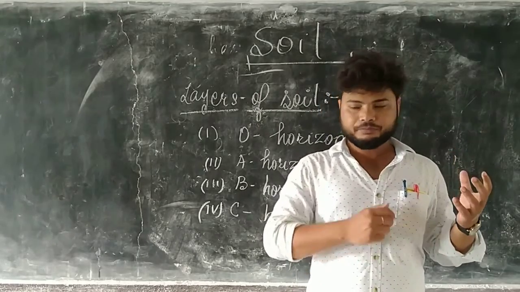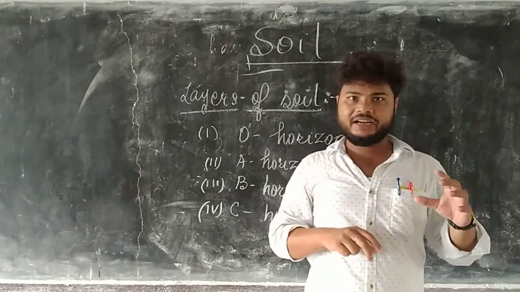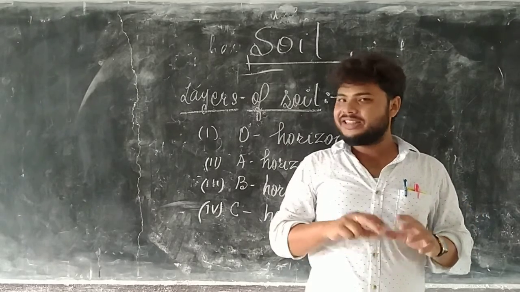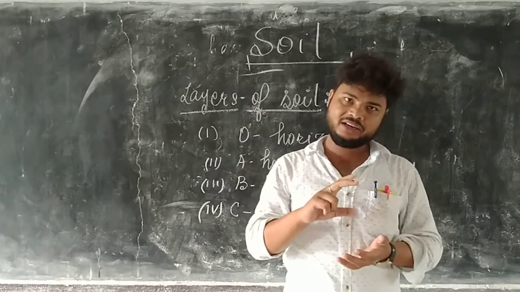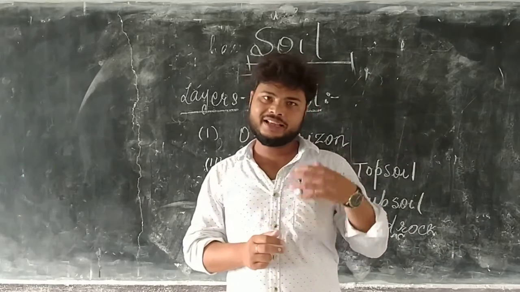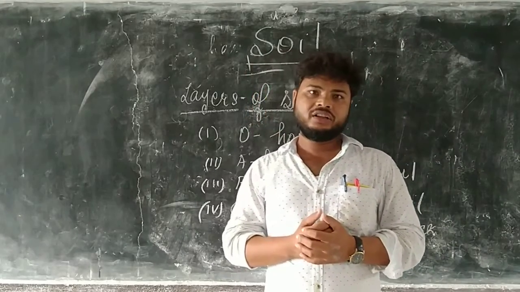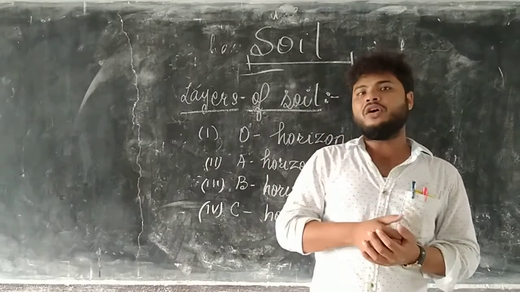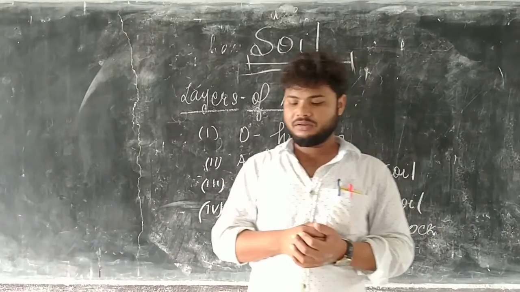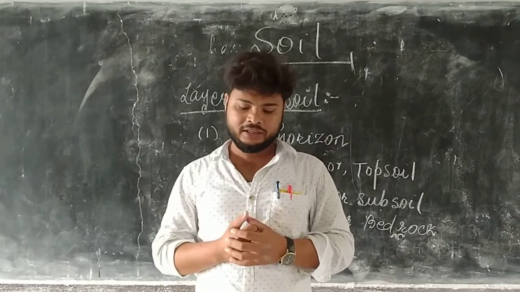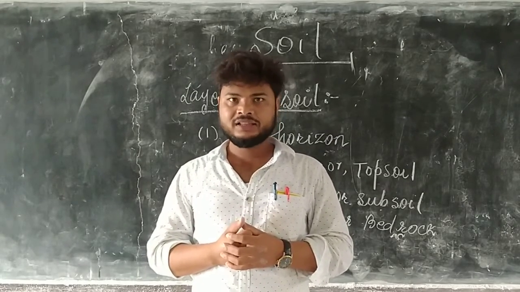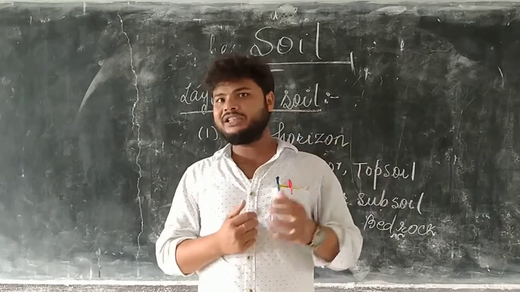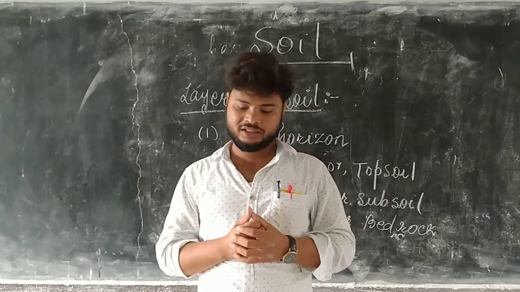Actually, different layers of soil have different thickness. In terms of all four horizons, the O horizon is very thin. O horizon soil thickness is very thin.